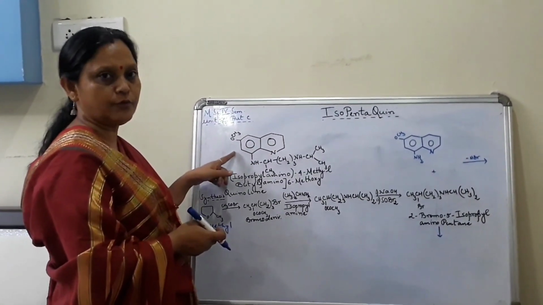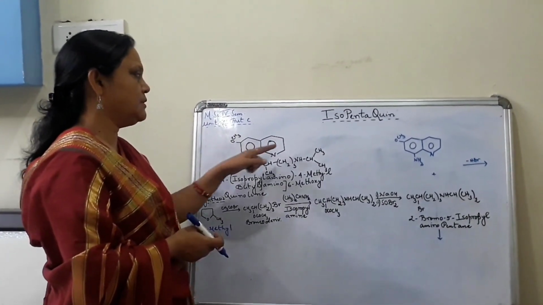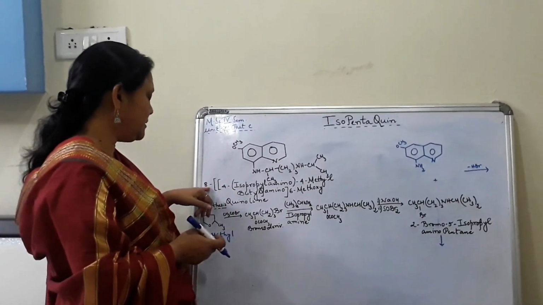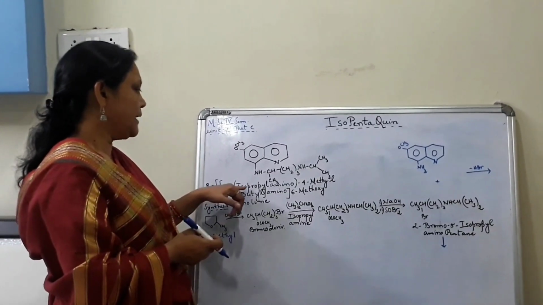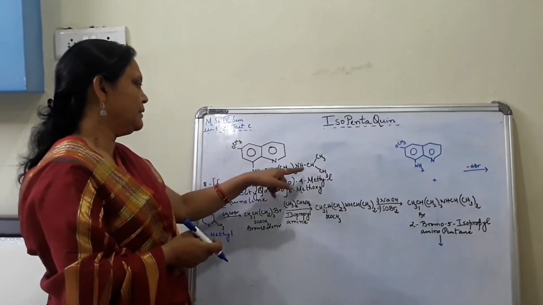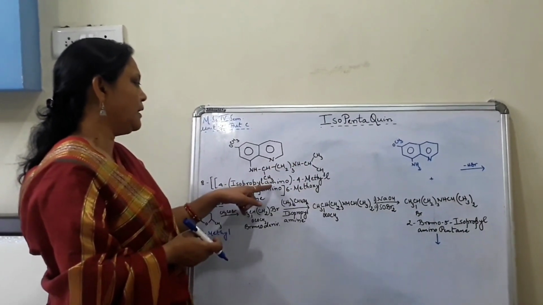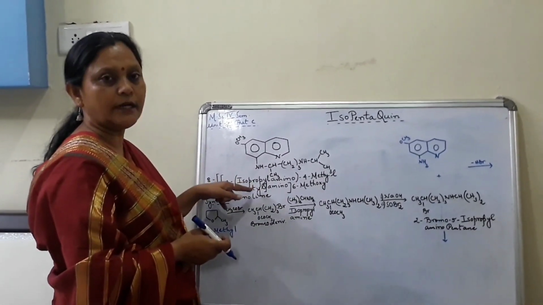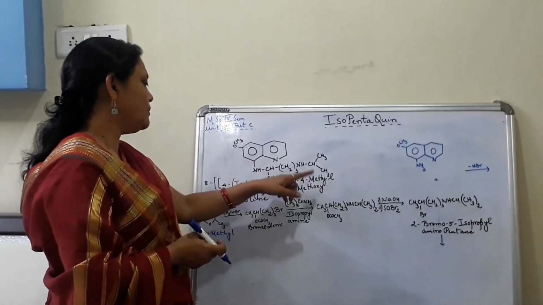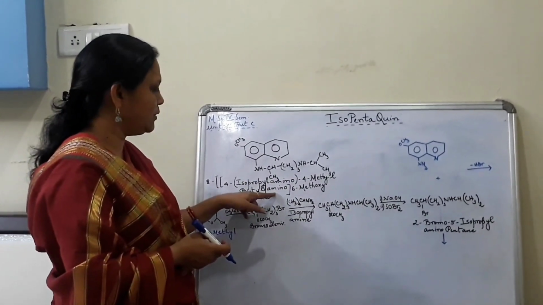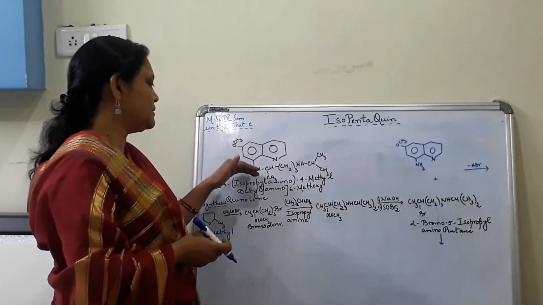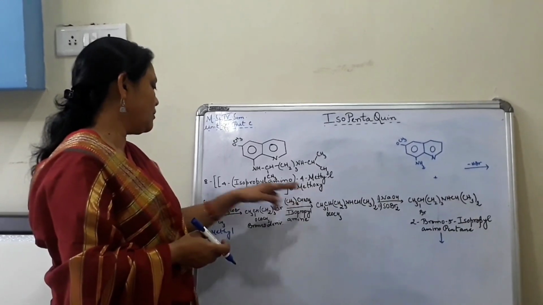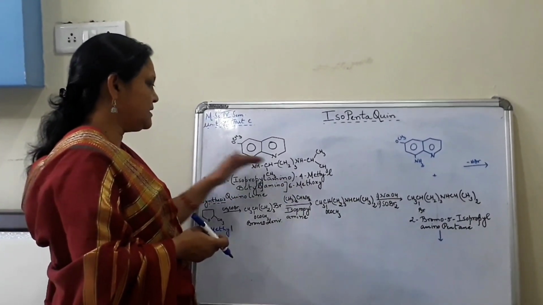The structure again contains the same nucleus of quinoline, 8-amino 6-methoxyquinoline, and the side chain is this one, and we can name it as 8-[(4-isopropyl. So this is the fourth carbon, isopropyl amino 4-methyl. The word root is butyl because it contains 4 carbon atoms. So 4-methylbutyl) amino], bracket close, because the substitution of the amino group has been completed. Then 6-methoxyquinoline. So this is the nomenclature.